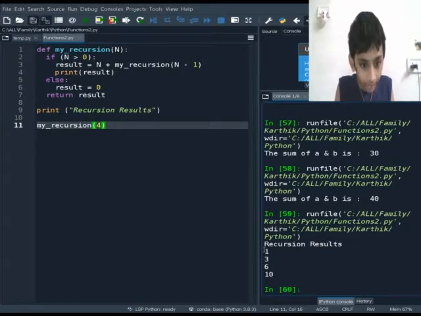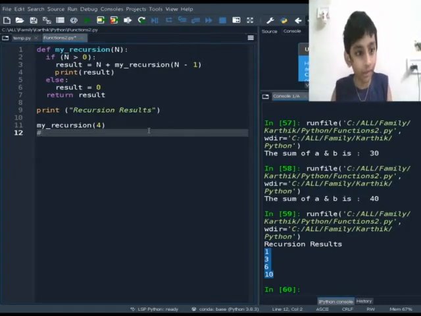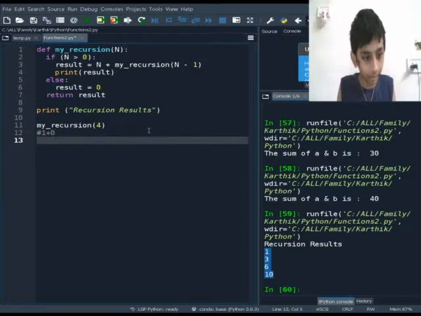So it came 1, 3, 6 and 10. As I said, it will go first 1 plus 0. That's 1. Then 2 plus 1 plus 0.